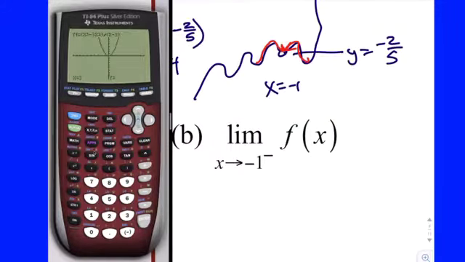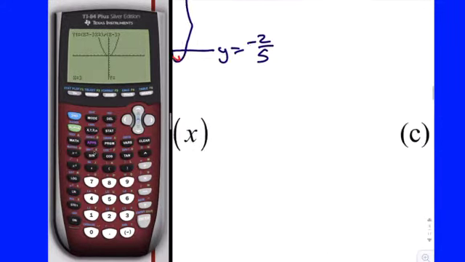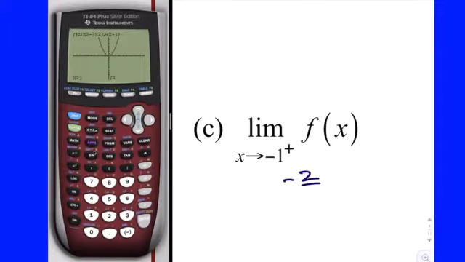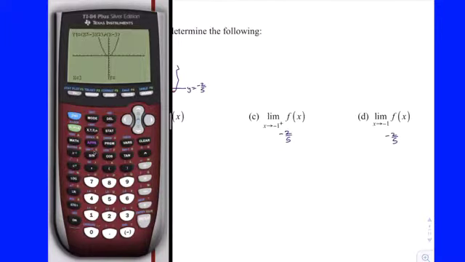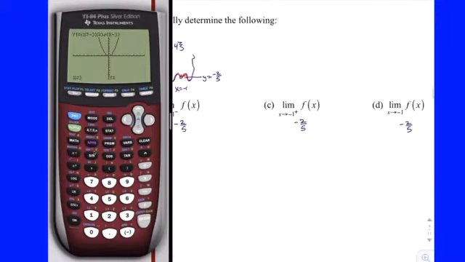So the limit from the left is negative 2/5. And the limit from the right is negative 2/5. And the general limit is negative 2/5. Right? They're all the same answer. If you know the y value of the hole, you know the answer to all three of those. And it's always going to be the same value.